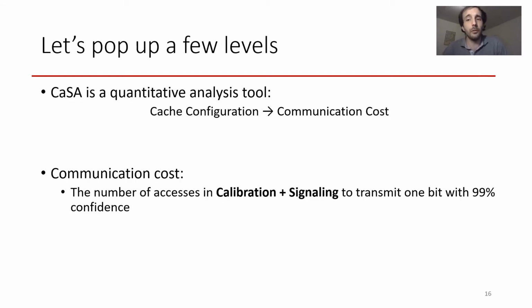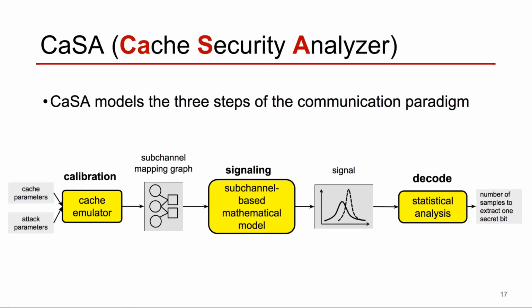To pop up a few levels, CaSA is a computer program that takes a cache configuration and scenario and outputs a quantitative measure of the security of the cache. The quantitative measure of security computes the number of accesses needed to send the first bit through the side channel when using such a communication scenario we just described. In the rest of this talk, Jules will both outline how the CaSA program works and explain 2 of the many interesting properties we discovered and studied in our paper.